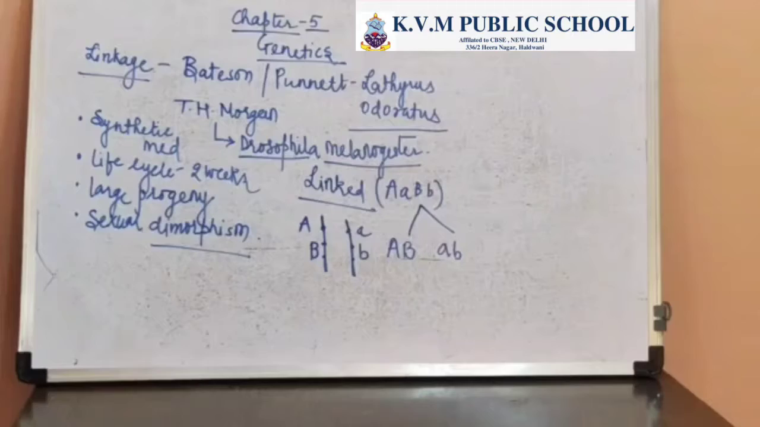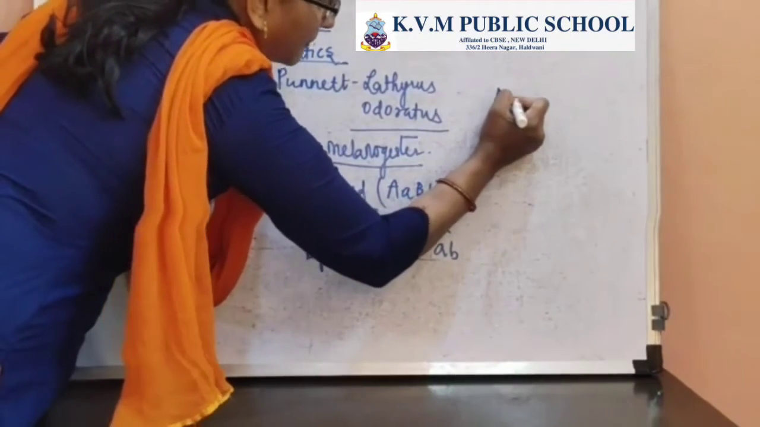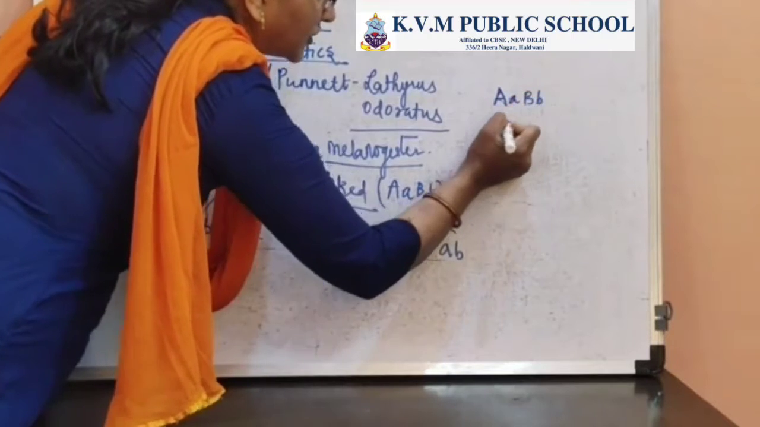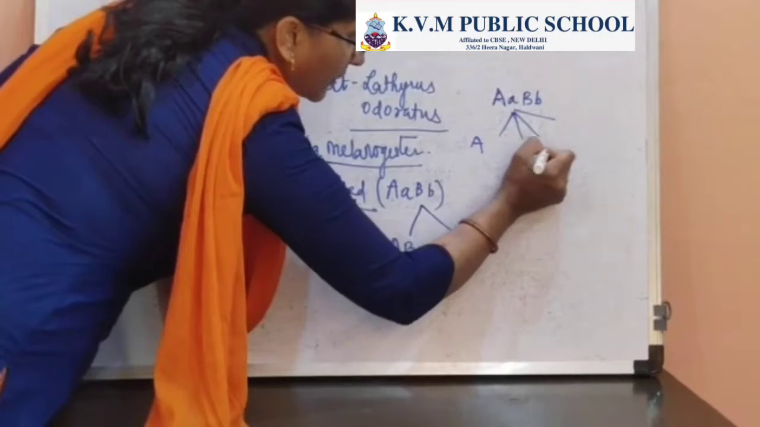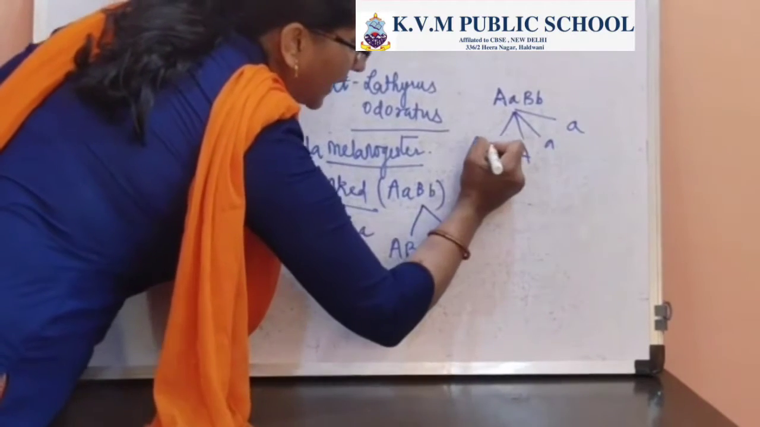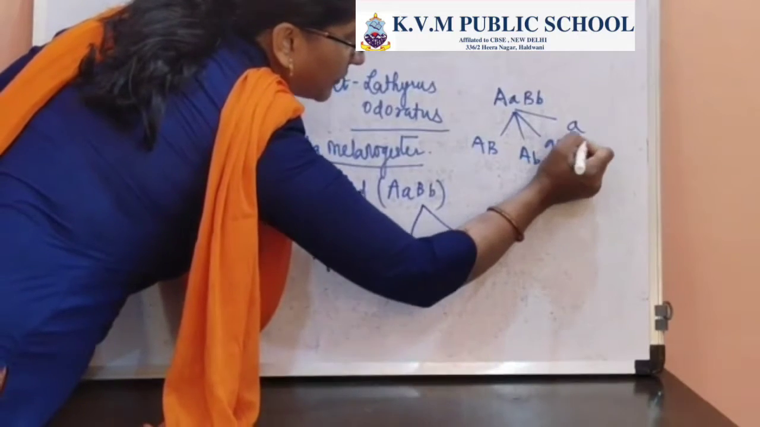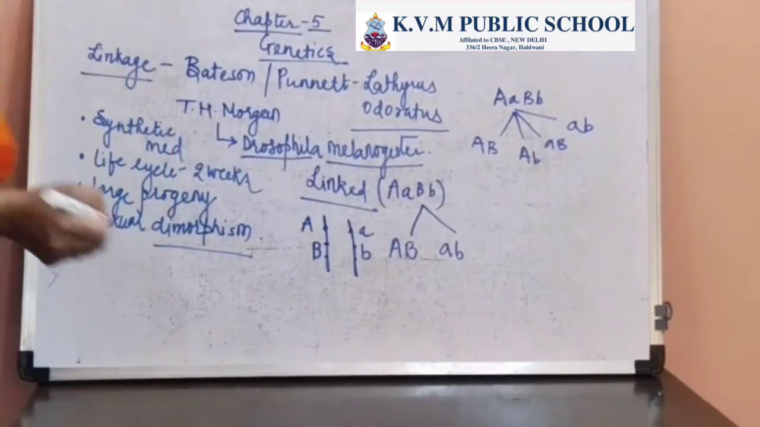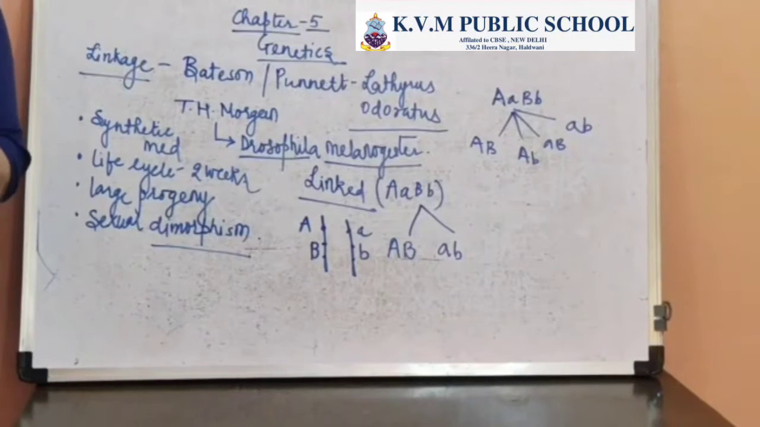Whereas if the genes are not linked, and if I talk about a dihybrid cross, like for example AaBb, then there will be 4 gametes produced. The 4 gametes can be capital AB, capital A small b, small a capital B and small a small b. So there will be production of 4 gametes if the genes are not linked.